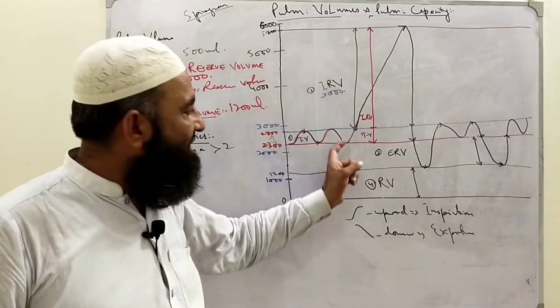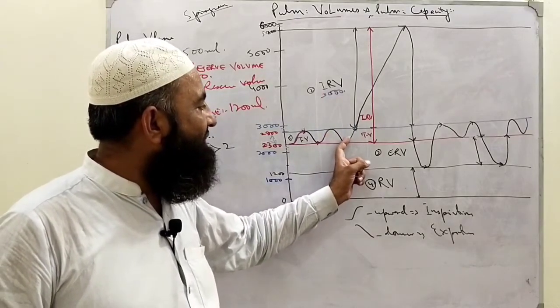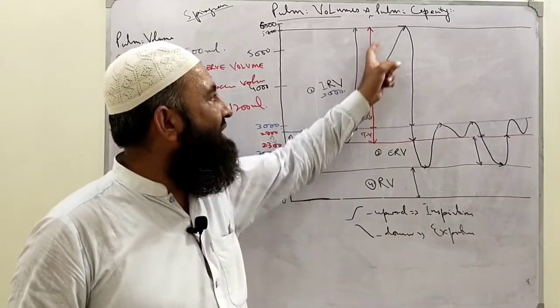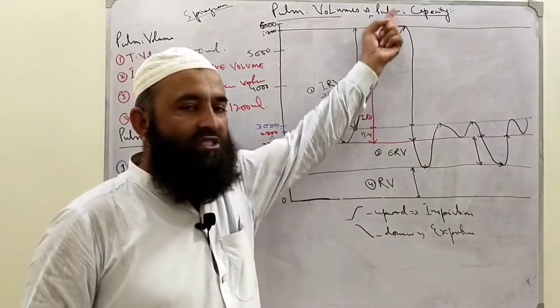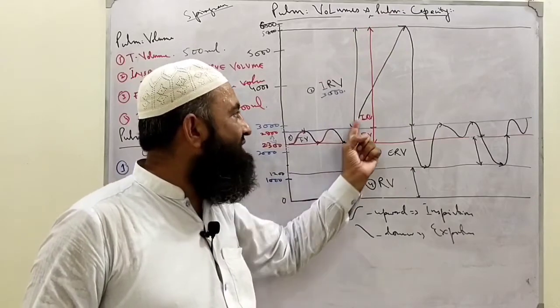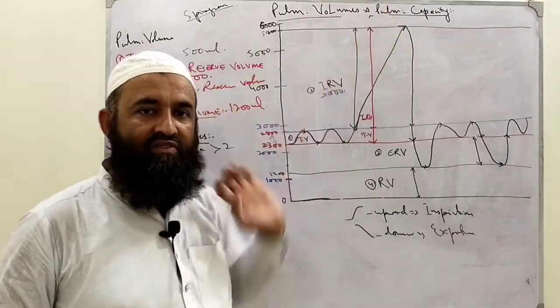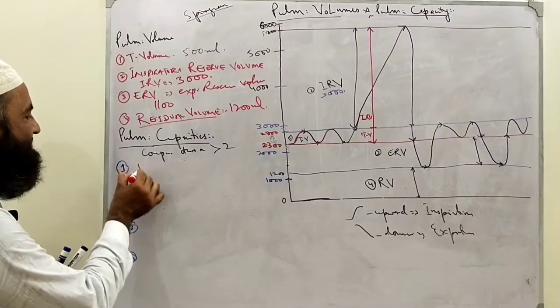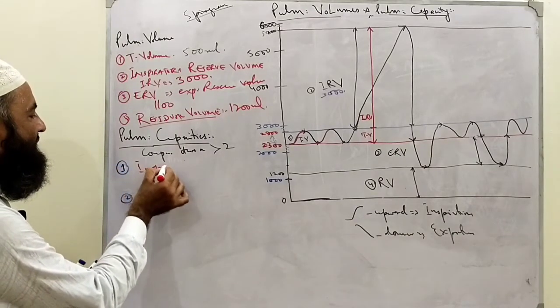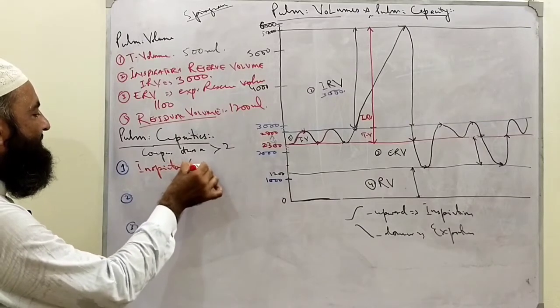If we define it from the graph, this is basically the amount of air inspired with maximum effort. Clear? This is normal effort plus maximum effort. So the total amount of air that goes inside the lungs with maximum effort is called inspiratory capacity.